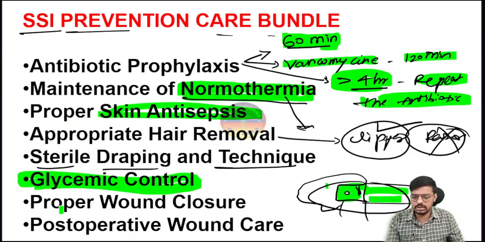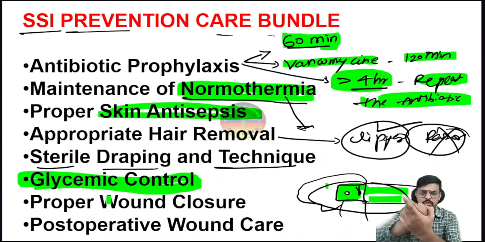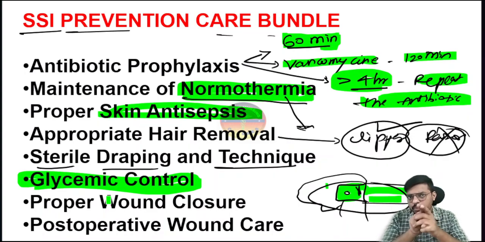Very important. Then comes proper wound closure. During the surgery the surgeon has to close the wound properly. There should not be any gap, and there should not be any opening like this. It should be properly closed, like this. Both surgical ends should be properly closed. If you find any opening, you can inform the surgeon so they can re-staple it.